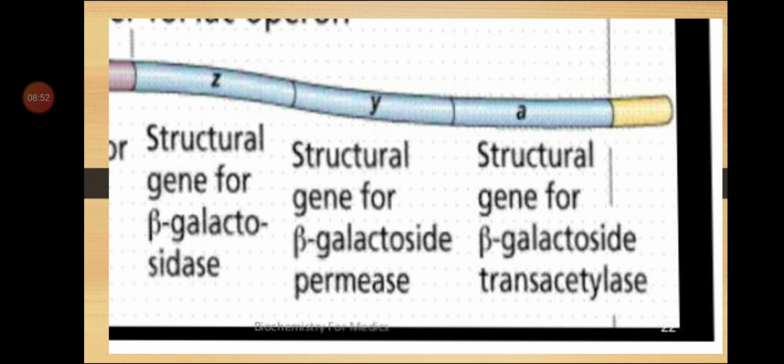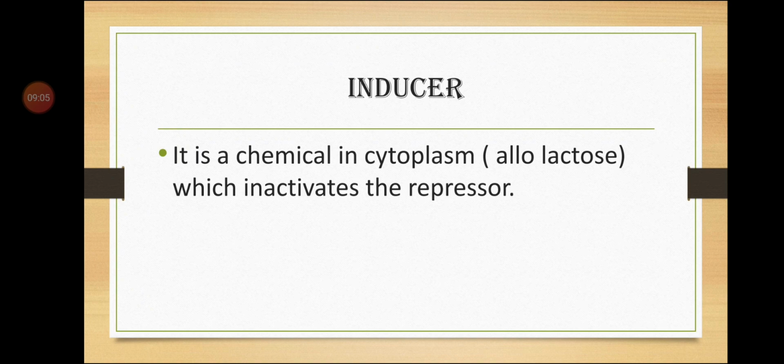Next that we are going to study is the inducer. As I have already told, the inducer is not a part of the operon, but it plays a main role in the operon. The inducer is a chemical in the cytoplasm, also known as allolactose, which inactivates the repressor. The repressor is produced by the regulator.